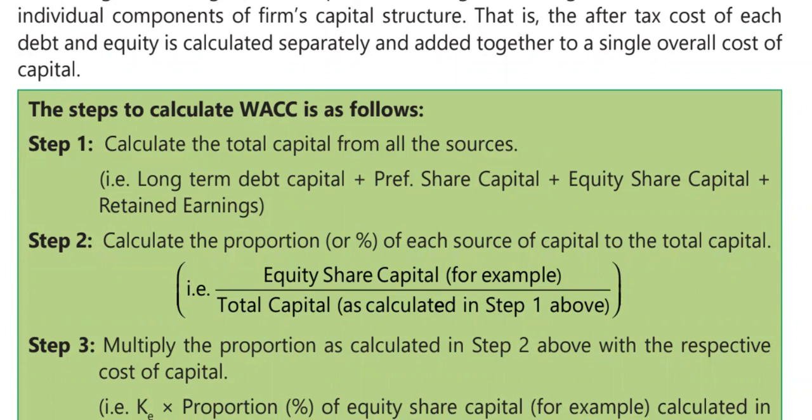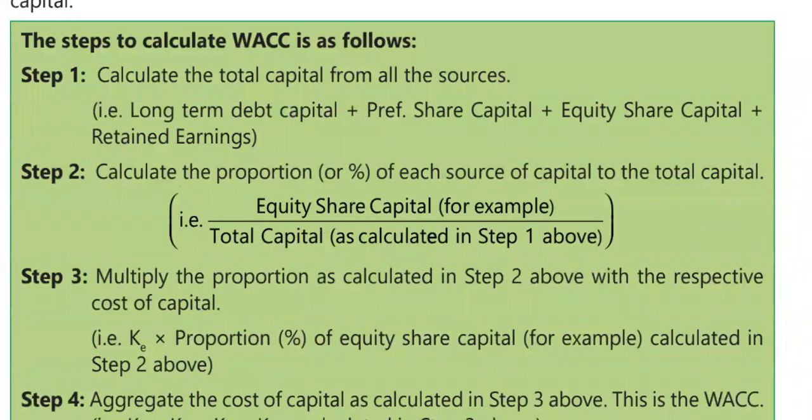The third step is to multiply the proportion we calculated in step number 2 with the different costs, like the cost of capital you calculated: cost of equity, cost of debt, cost of preference share, cost of retained earnings. Multiply the proportion with the different kinds of cost, like cost of equity into proportion of equity. Whatever answer we get is written here as the total multiplied amount of proportion. Similarly, cost of debt into proportion of debt, cost of preference share into proportion of preference share, cost of retained earnings into proportion of retained earnings in the share capital.